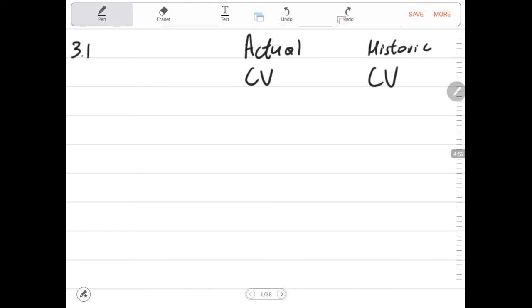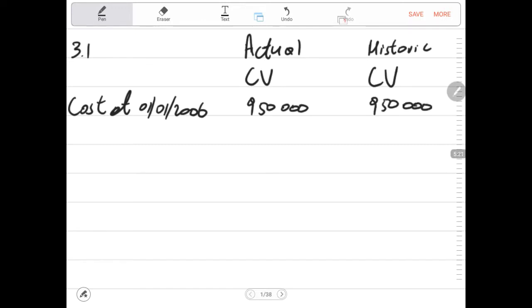Now we have to record the cost of this asset, cost at 1st of January 2006. I'm writing like this because of the limited space. Then under actual, we record the same 950,000 rands, and under historic, we record the same 950,000 rands. We record in both columns from the beginning.